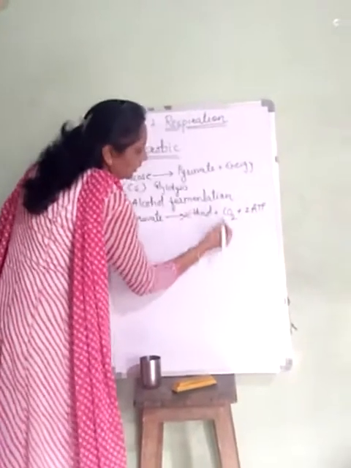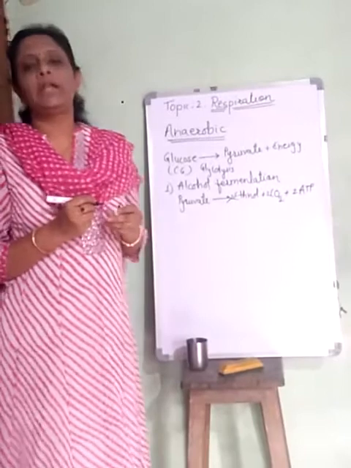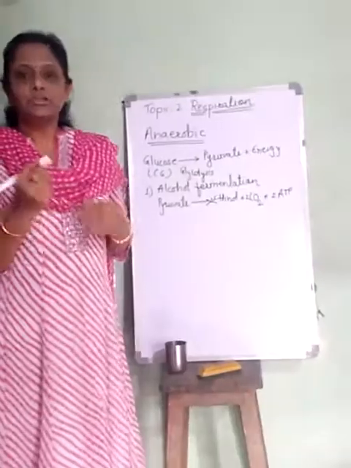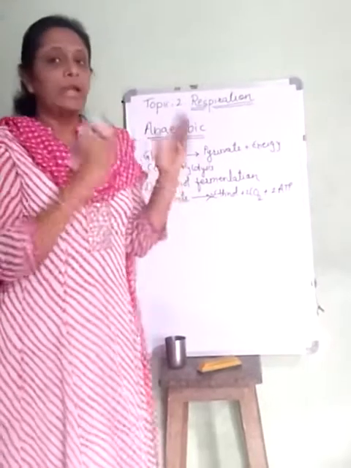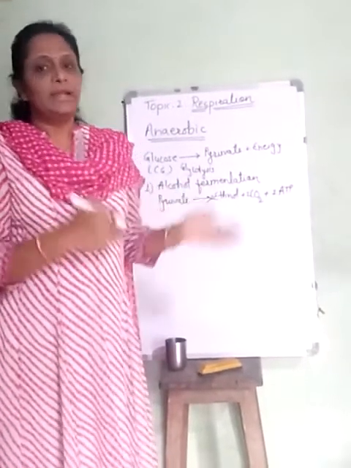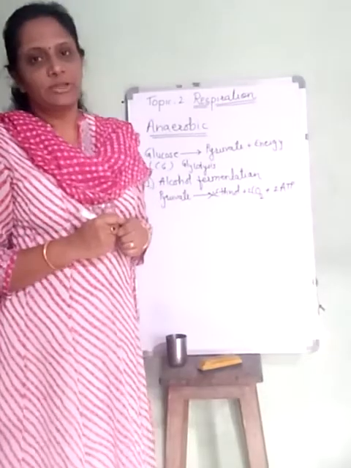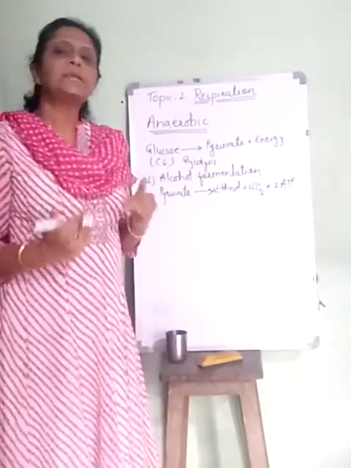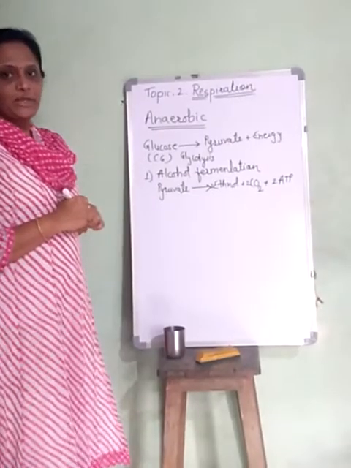So 2 ethanol molecules, 2 carbon dioxide molecules, and only 2 ATP molecules are formed. So see the difference between ATP molecules formed. In aerobic respiration, 38 ATP molecules are formed, and here in anaerobic respiration only 2 ATP molecules are formed. So such a small amount of energy is produced in anaerobic respiration.